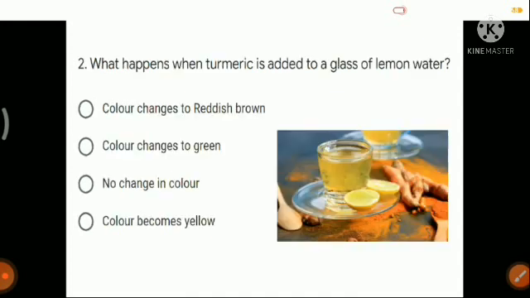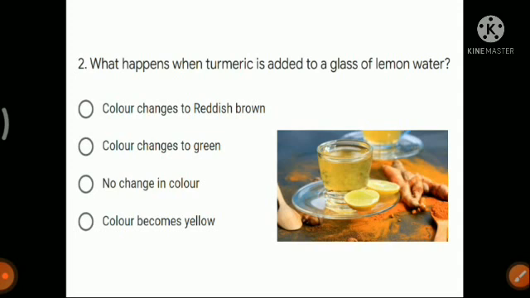Okay, next question number 2. What happens when turmeric is added to a glass of lemon water? We know turmeric is an indicator. Many of you have given the answer that we will see no change in color. But you read the question first. What will happen when turmeric is added to a glass of lemon water?